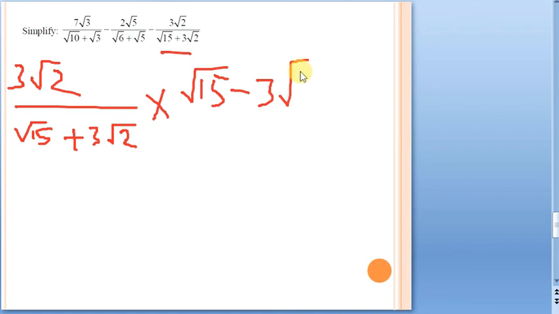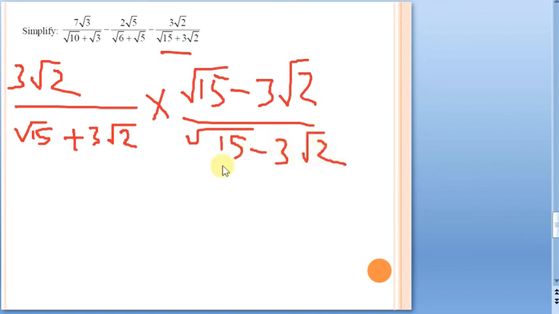Now let us see the numerator first. 3 root 2 into root 15: multiply the irrational parts. Root 2 into root 15 is root 30, and root 30 into 3 is 3 root 30.